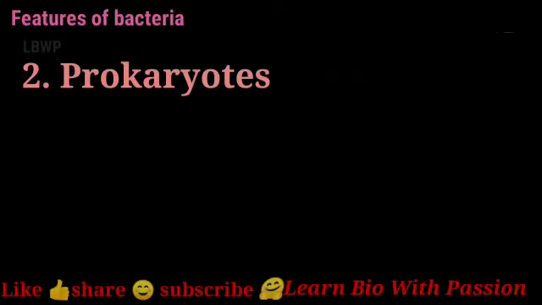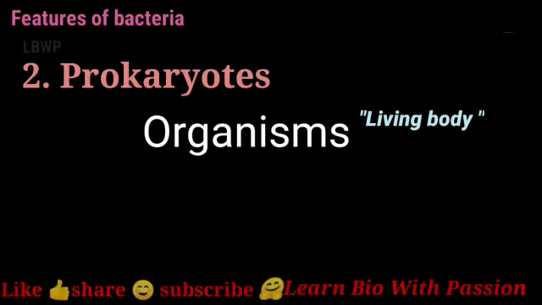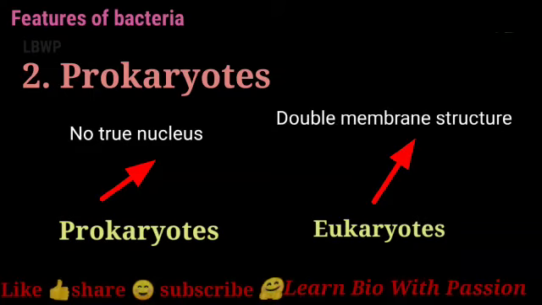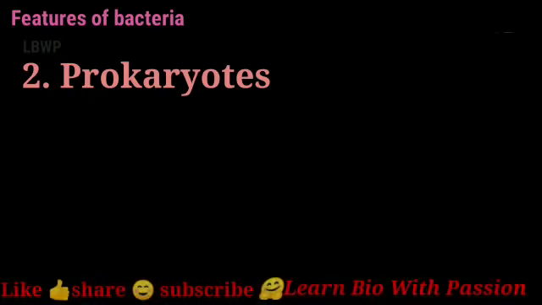Before saying the second feature of bacteria, let me tell you one thing: organisms can be known as living bodies, and these can be classified into two types, mainly prokaryote and eukaryote. An example of a eukaryote is the human body. The human body is made up of cells where cell organelles have a double membranous structure, so they are known to be eukaryotes. In the case of prokaryotes, they do not have any double membranous structure, and a true nucleus is absent. Because of this, bacteria are said to be prokaryotes.